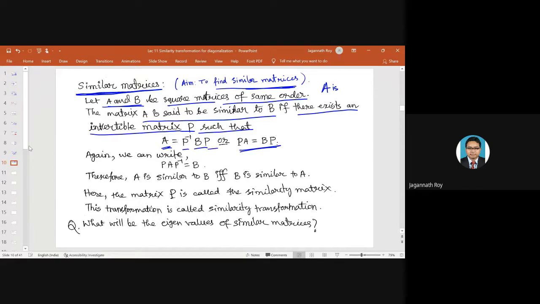So this is very closely related to the topic that we have just now discussed: P inverse AP equals T, where this was a spectral matrix.